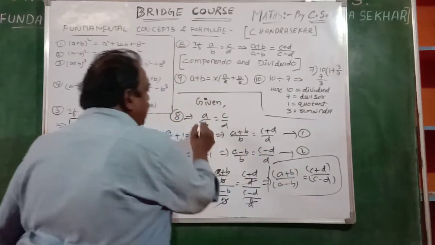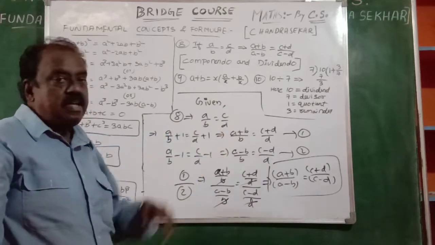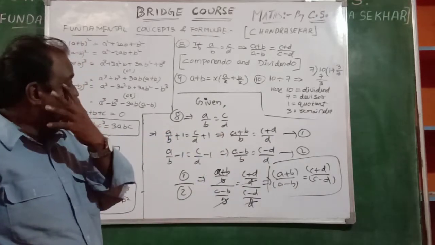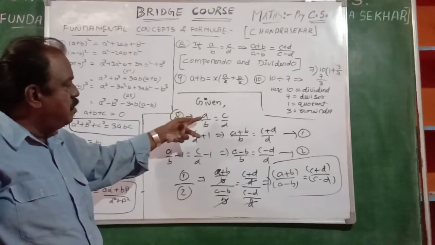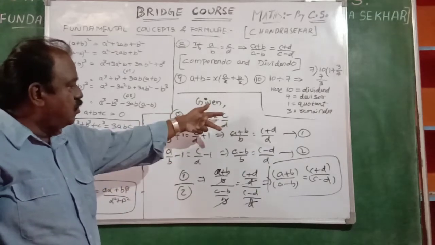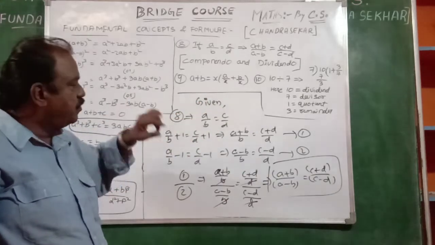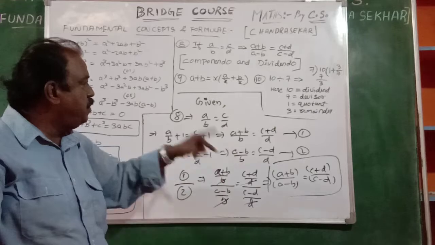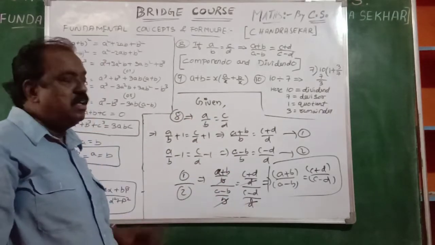But with the condition a by b is equal to c by d, then (a plus b) by (a minus b) is equal to (c plus d) by (c minus d). Numerator plus denominator by numerator minus denominator, on both sides.